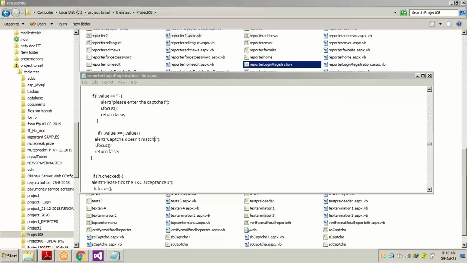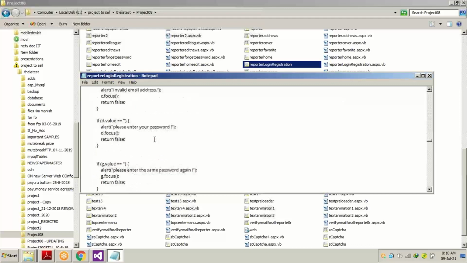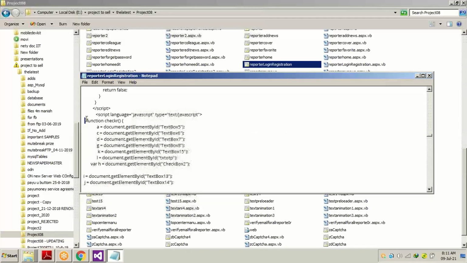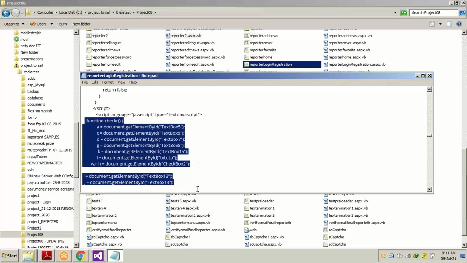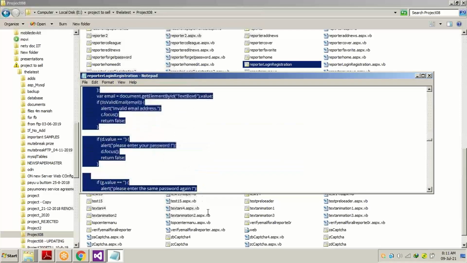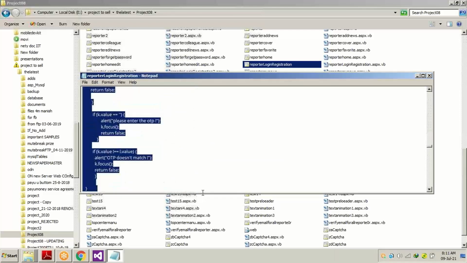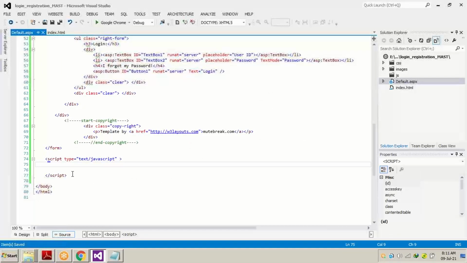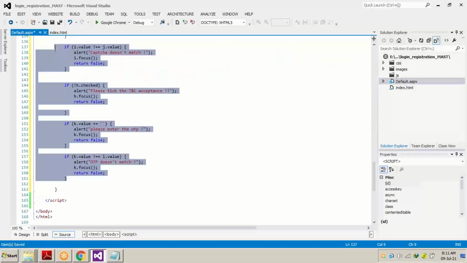Okay, so we will be using this kind of thing. Now where to go? Here to go. I will be explaining everything, just don't worry. Now what we will do is add this entire code, but we won't be needing all of these codes.